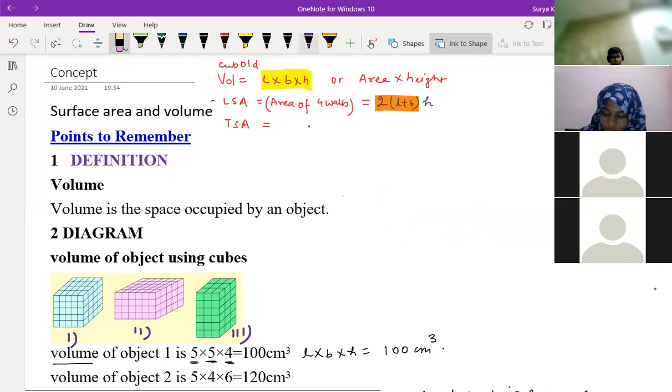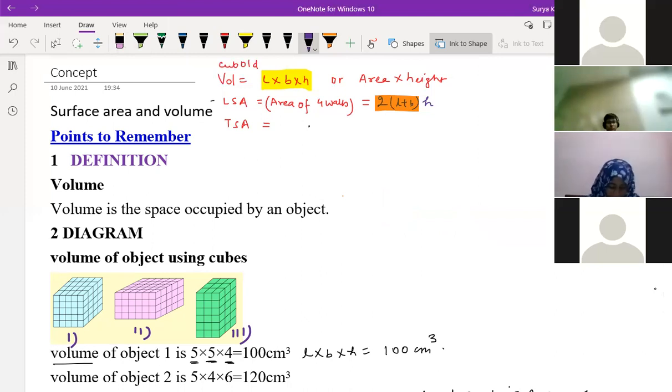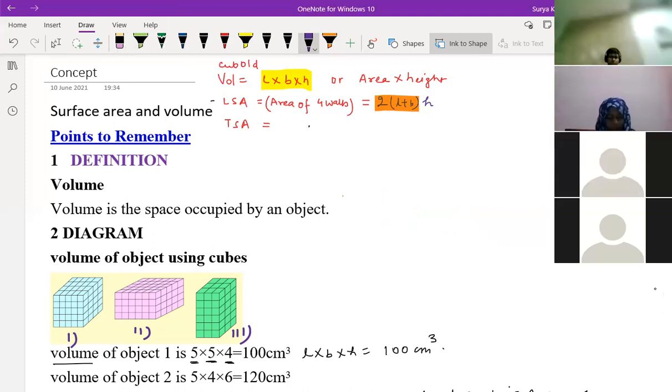What is the TSA of the cuboid? TSA will be 2 into LB plus BH plus LH, the whole bracket. 2 times everything is repeating over here.